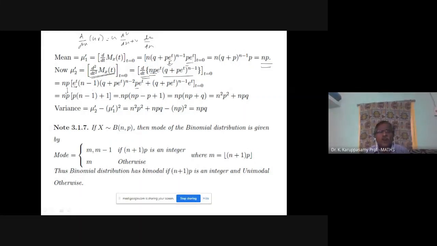the mu2 dash value. Now you multiply. One minus p is replaced by q. Now once again you simplify. So you may get n square p square plus npq.